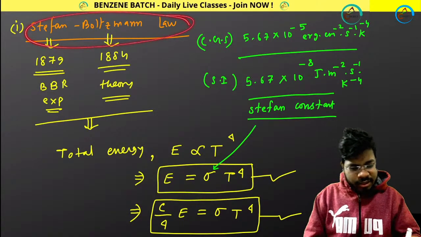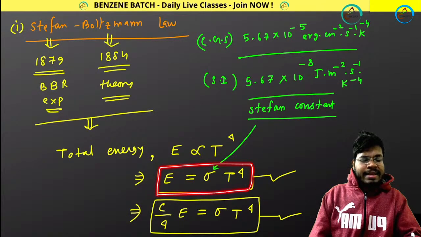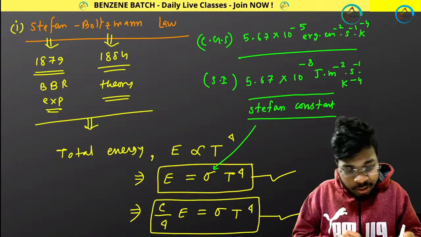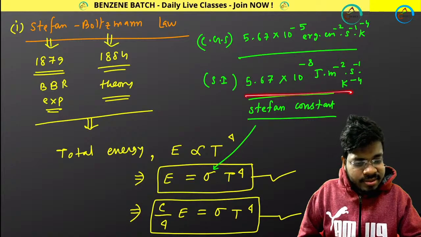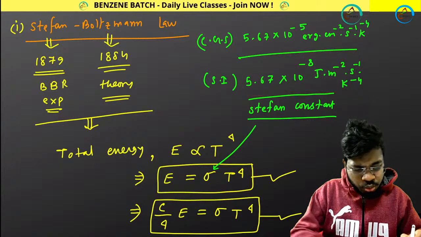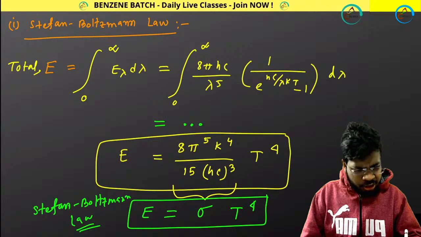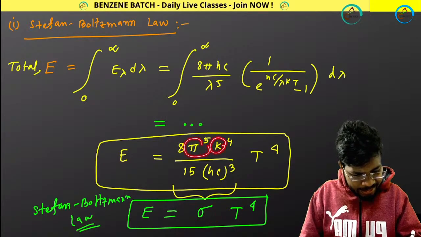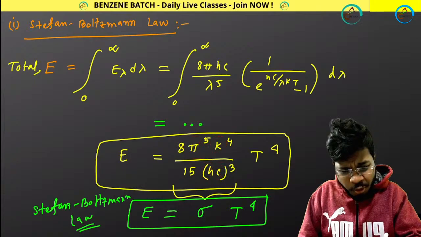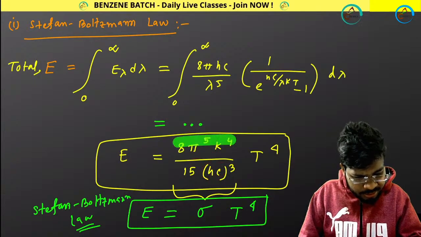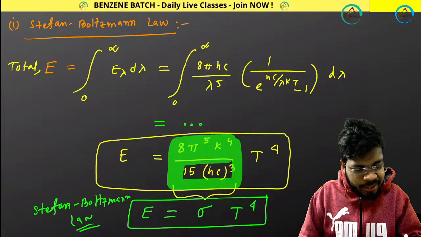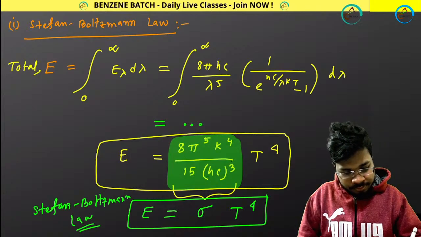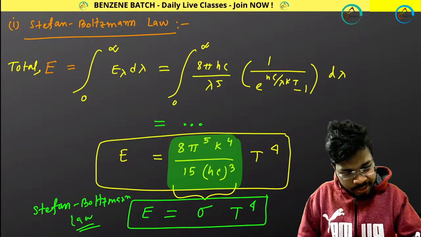Look at this. The Stefan-Boltzmann law is E equals sigma into T to the power 4. And what is the value of sigma? Sigma is this. Now I want to check whether, if you put the values of pi, k, h, c over here, you will get the same value.